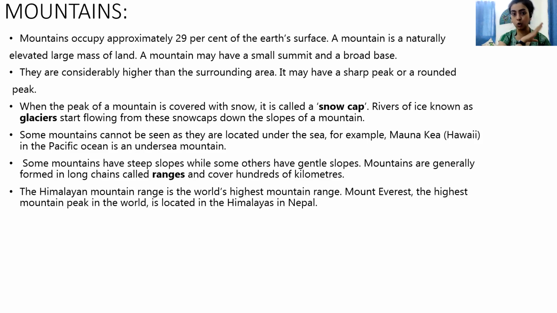Now, when you find many mountains in one long stretch, those are known as ranges. When mountains are generally formed in a long chain, that is known as a range, and it can continue over a long distance. For example, our Himalayan mountain range has Mount Everest, the highest peak in the world. And it is located in Nepal, right?